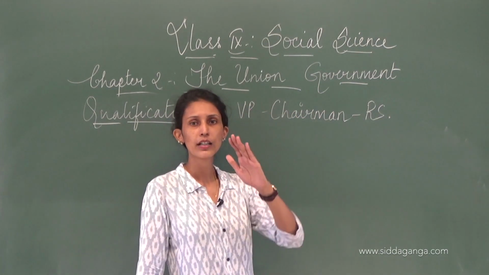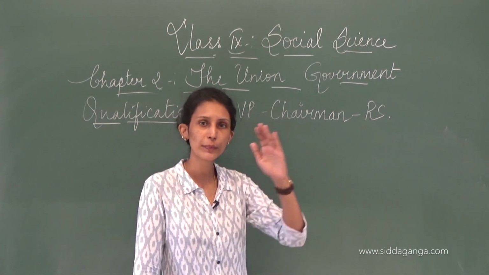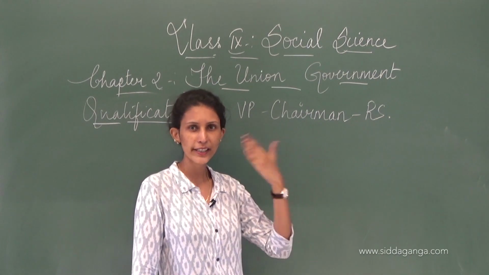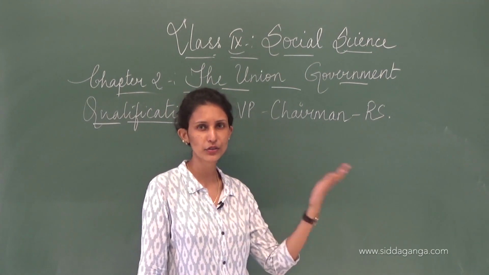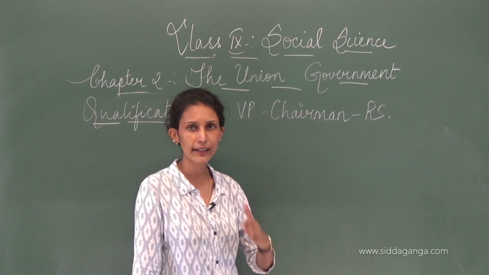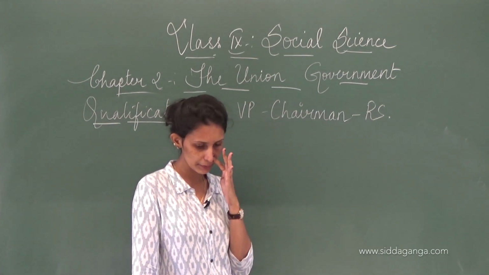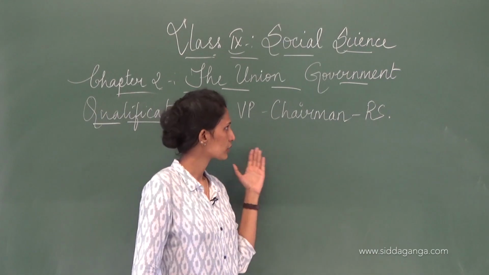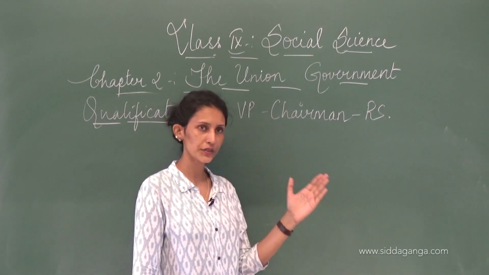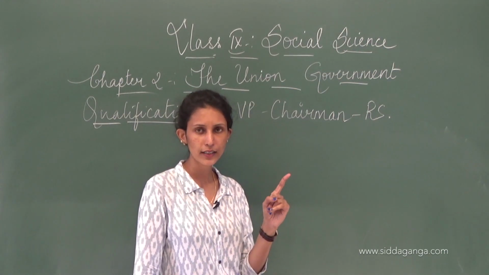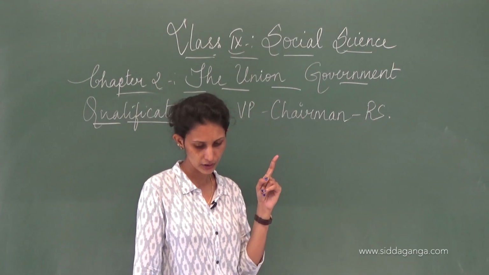Just like in school, SPL, ASPL, or president, vice president, or leader and assistant leader, something like that. Different schools have different names. We had SPL and ASPL, school pupil leader and assistant school pupil leader. So the vice president becomes the chairman of the Rajya Sabha, and one of the 250 members is elected to become the deputy chairman.